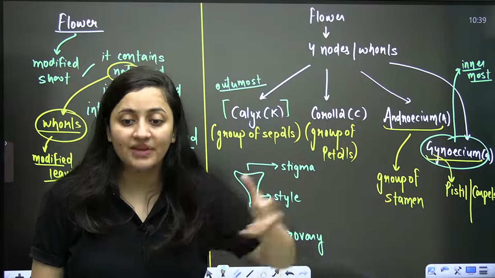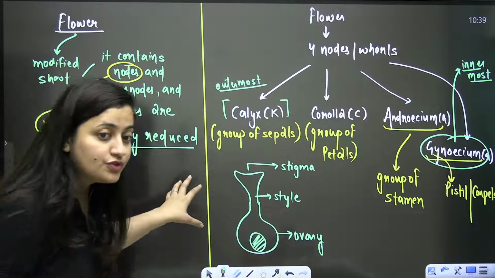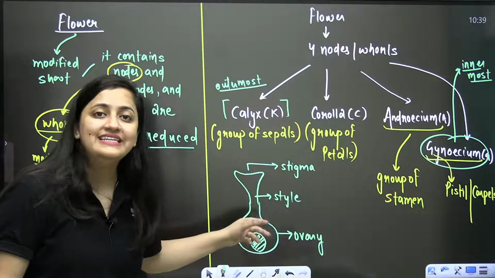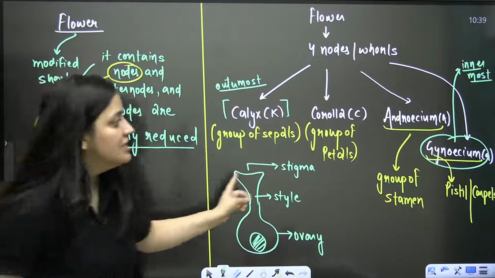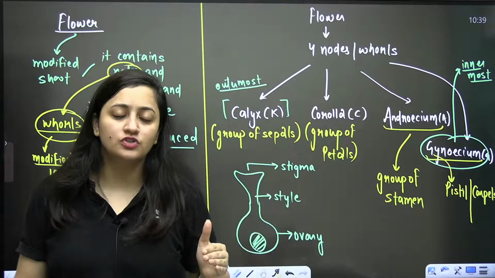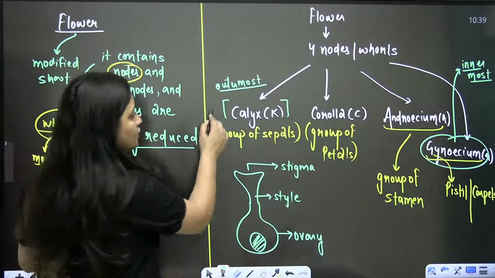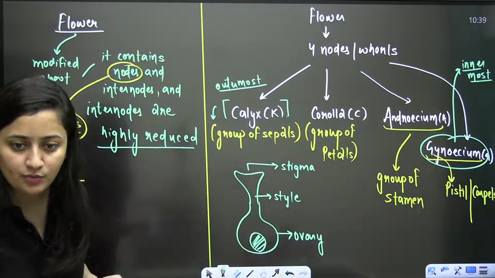They are not naked, because the ovule is present within the ovary. After fertilization, this ovule will form the seed and it will be covered. So this is the female part which is going to form the seed, so it needs more protection. That is why the gynoecium is the innermost whorl. And the outermost whorl is the calyx. Any doubt?